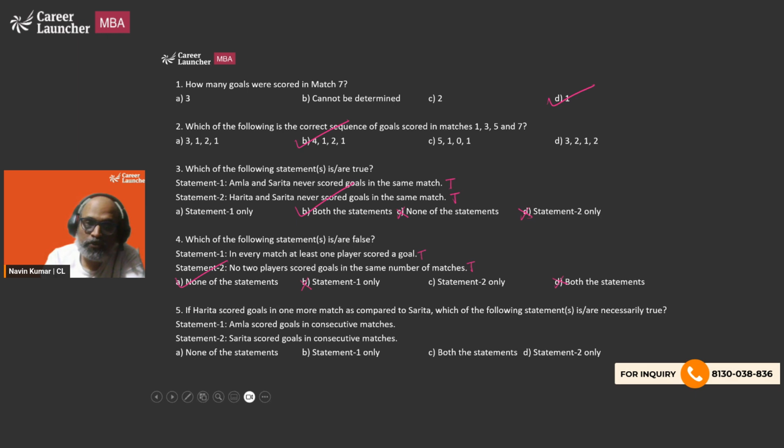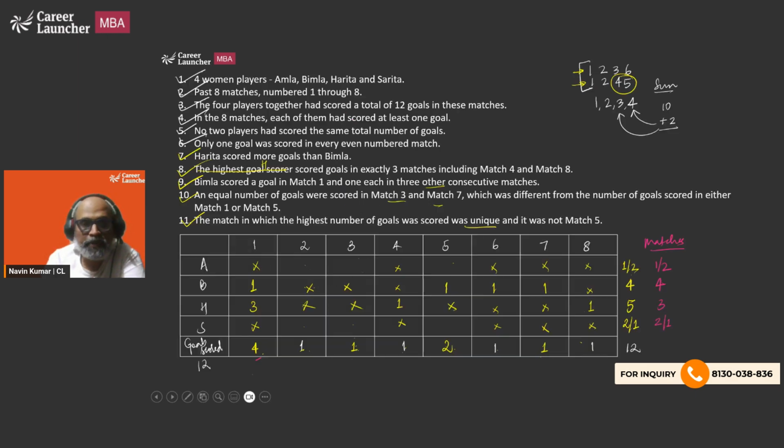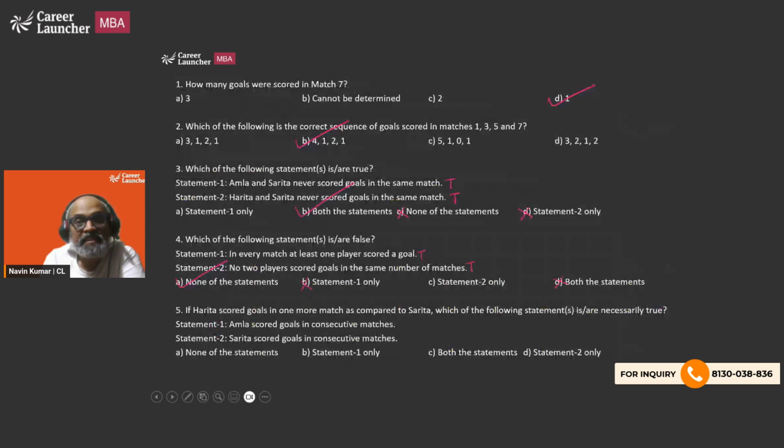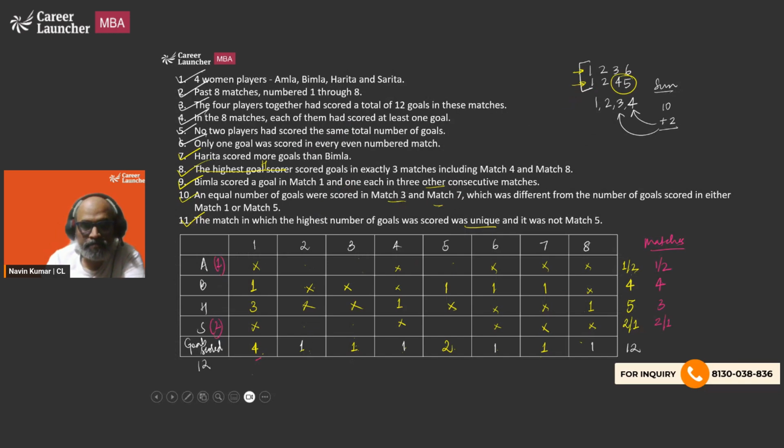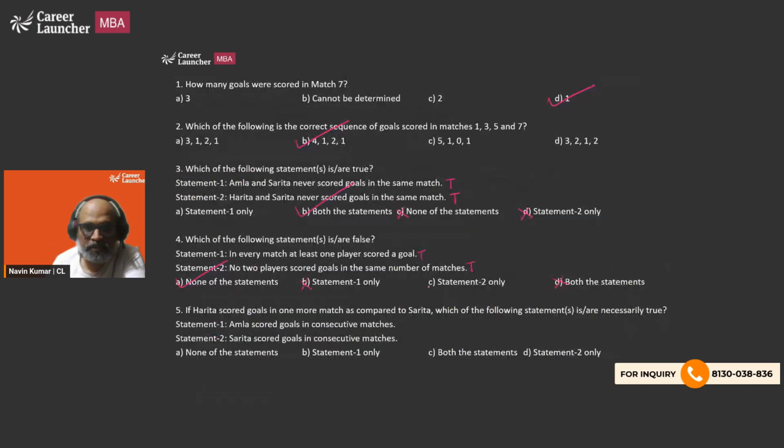Next, if Harita scored goals in 1 more match as compared to Sarita, so Harita is 3, so Sarita is going to be 2. So A is going to be 1. Then which of the following statements is or are necessarily true? Statement 1, Amla scored goals in consecutive matches. Amla has to score 1, so obviously this is going to be false. Statement 1 is false, so both cannot be true, and statement 1 cannot be true.